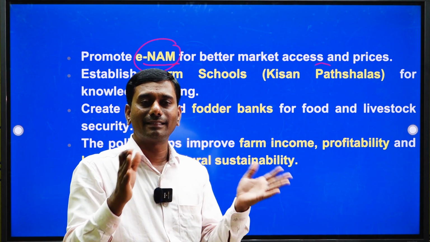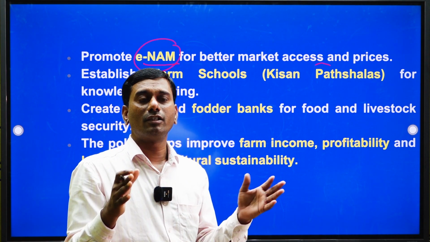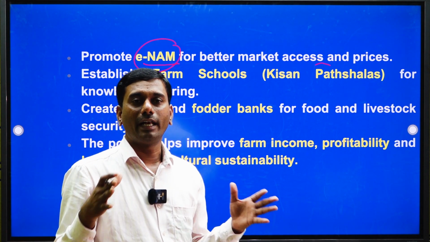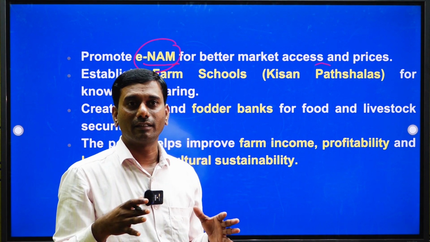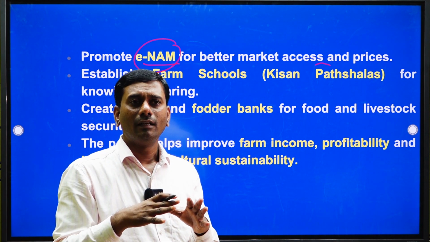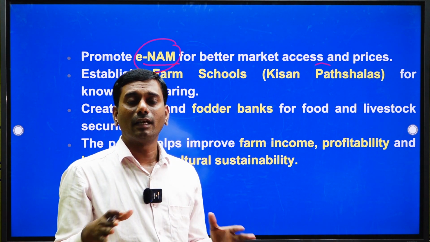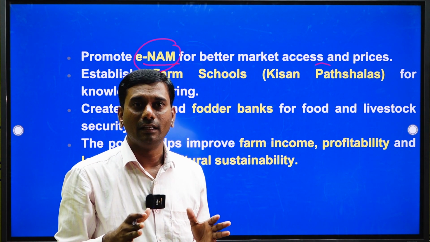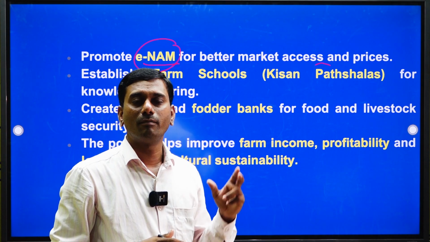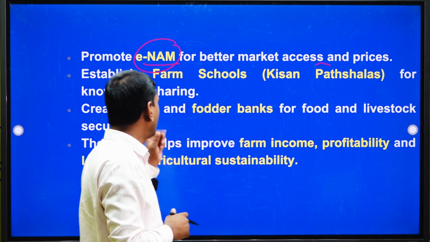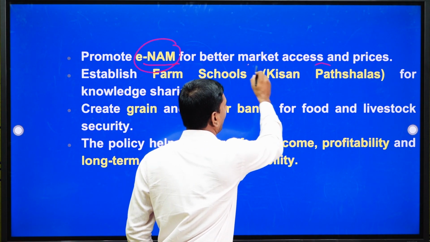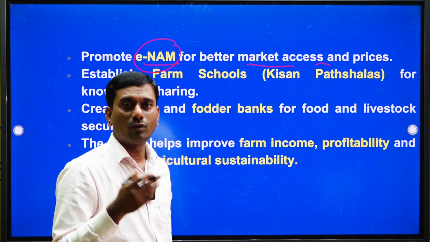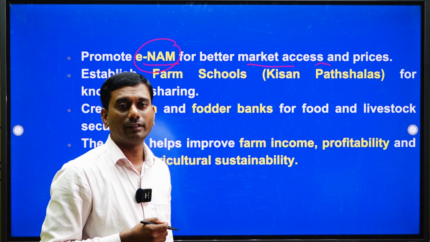Farmers can sell their produce across India by connecting to eNAM, so that we can avoid middlemen and commission agents. Farmers can get a better price for their commodities. That is the main intention behind eNAM. It is one of the best platforms for market access.